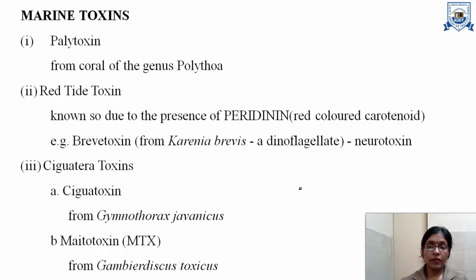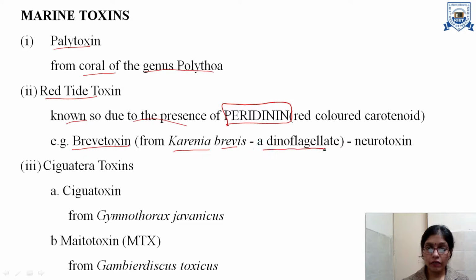So next, the marine toxins, the toxic products that are obtained from the marine sources. The first is palytoxin, which is obtained from the coral of the genus known as Palythoa. Then red tide toxin. This red tide toxin is known so due to the presence of the red colored carotenoid compound known as peridinin. The example for red tide toxin is brevetoxin, which is obtained from Karenia brevis, which is a dinoflagellate, and it acts as a neurotoxin.